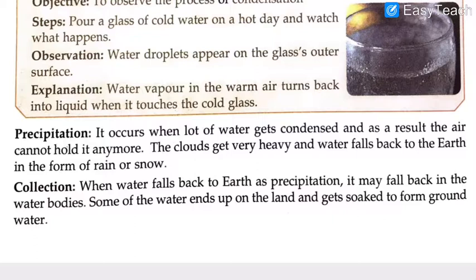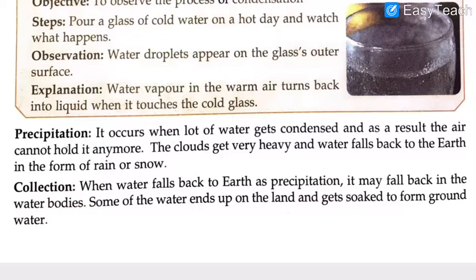At some places the climate is very, very cold and it is the winter season. There the water stored in the clouds freezes and falls down in the form of snow or snowflakes. So this is what the precipitation process is. I hope that is also pretty clear in your mind.